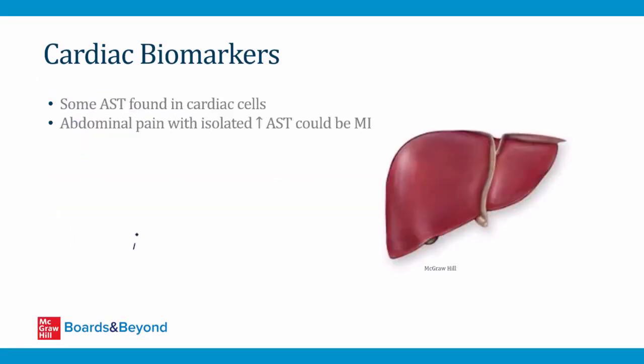Be aware that there is AST, which is a liver enzyme. There's some of it that's found in the heart, and it can spill into the blood with a myocardial infarction. So in a patient who presents with abdominal pain and elevated AST, this could be a myocardial infarction. It doesn't necessarily mean that there is a liver problem. I think it would be super sneaky to ask you a Step 1 question about this, but simply be aware that an elevated AST doesn't necessarily mean there can't be a problem with the heart.